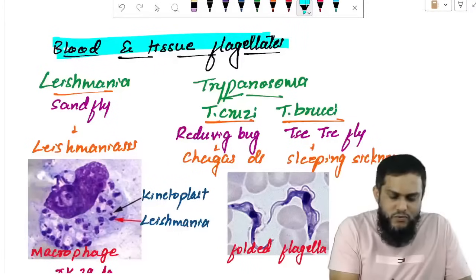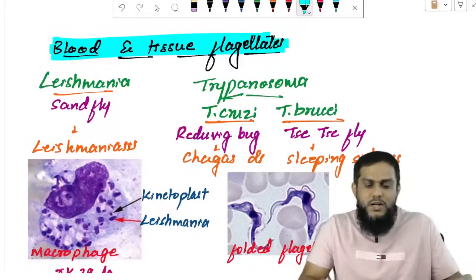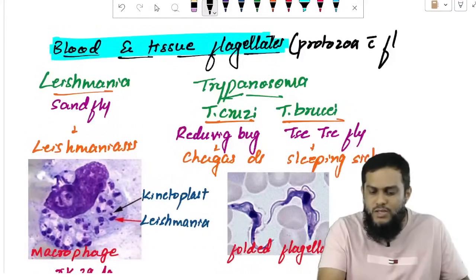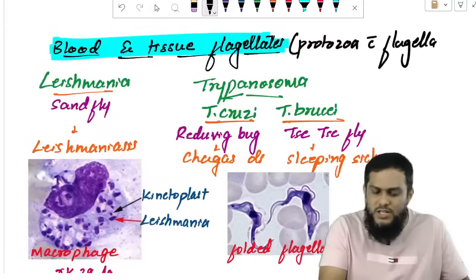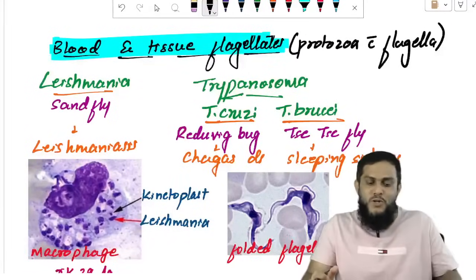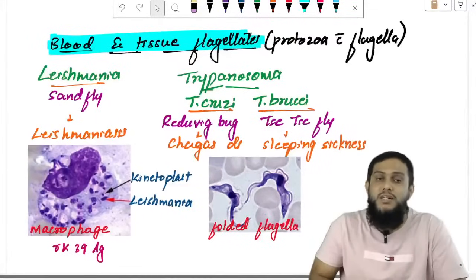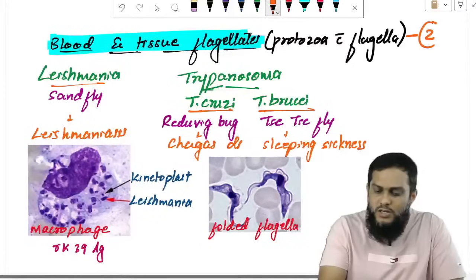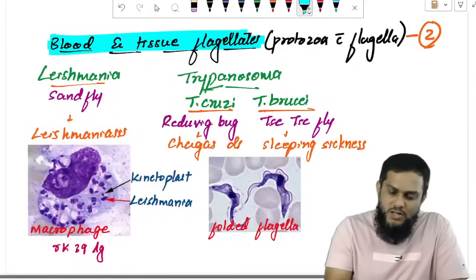Blood and tissue flagellates. Flagellates means protozoa with flagella. Blood and tissue means the protozoa which affect blood and tissue. How many blood and tissue flagellates are there? We have 2 blood and tissue flagellates.